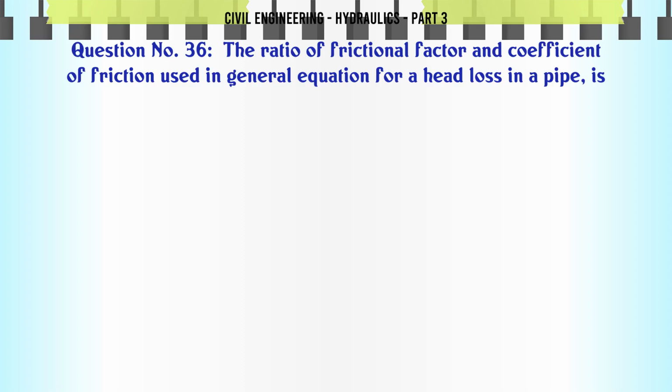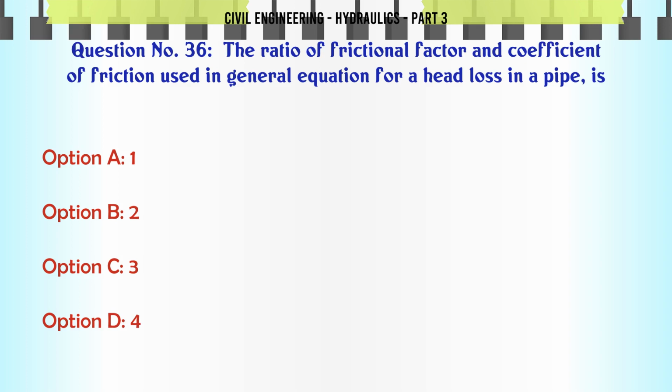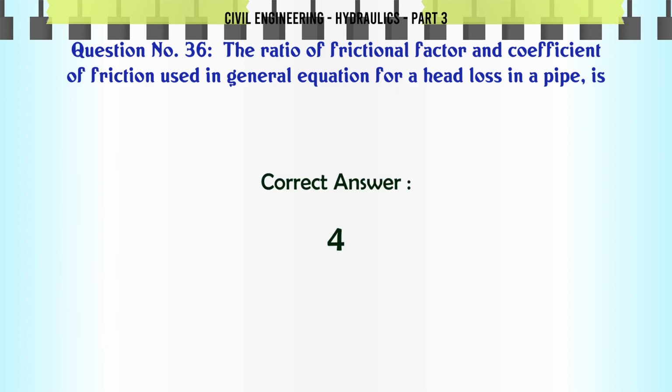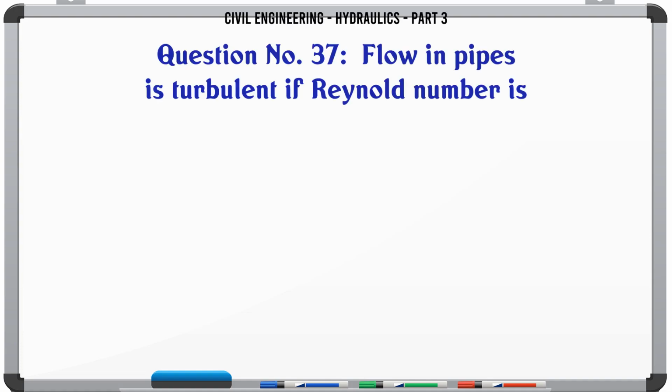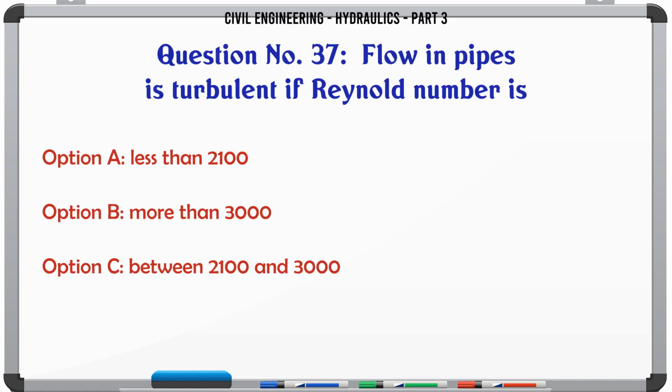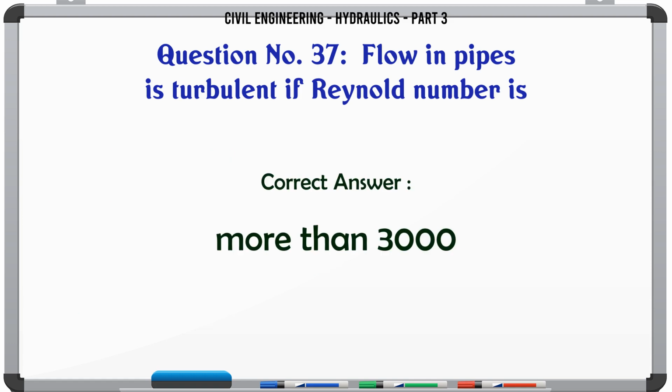The ratio of frictional factor and coefficient of friction used in the general equation for head loss in a pipe is A. 1, B. 2, C. 3, D. 4. The correct answer is 4. Flow in pipes is turbulent if Reynolds number is A. less than 2100, B. more than 3000, C. between 2100 and 3000, D. none of these. The correct answer is more than 3000.